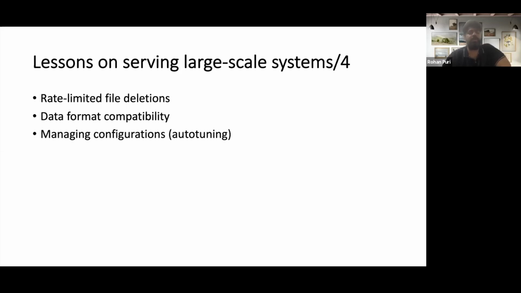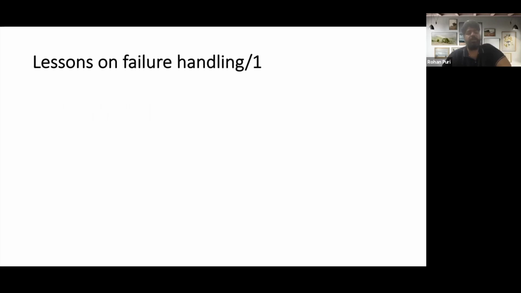They also talked about configurations, and they say that consumers generally tend to complain that RocksDB has a lot of tunables, so they are focusing on auto tuning as well. Being a database, replication and backup support is one of the critical feature sets that they need to support. Another thing they talked about was the lessons they learned from failure handling.